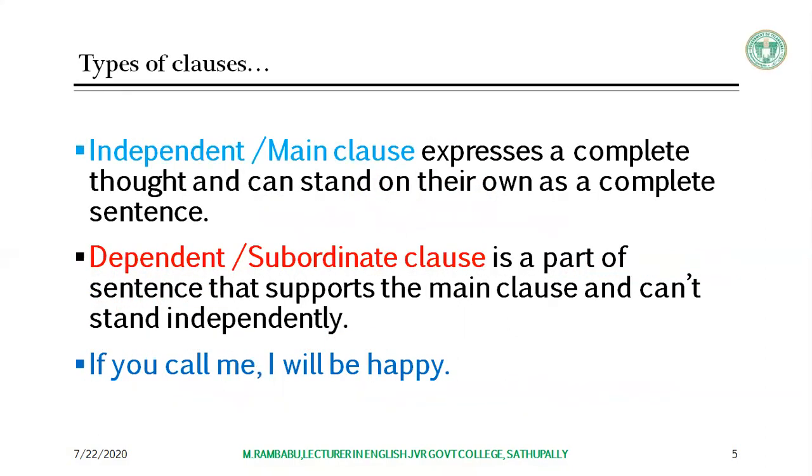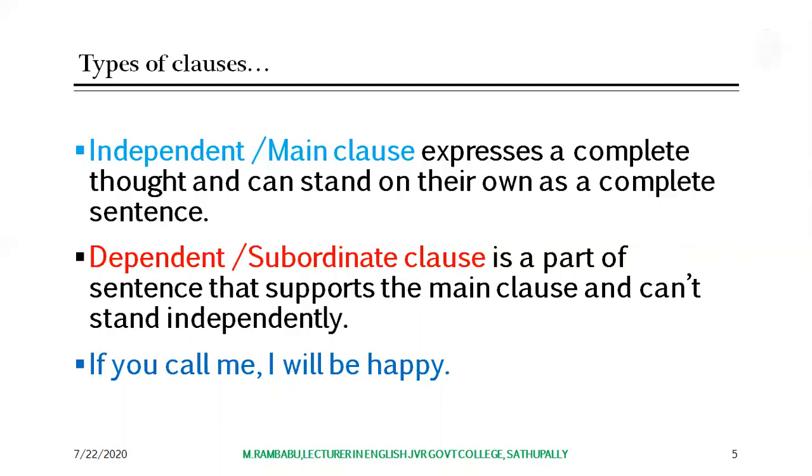Now let's discuss the types of clauses in detail. There are two kinds of clauses, basically. The first one is independent or main clause, which expresses a complete thought and can stand on its own as a complete sentence.